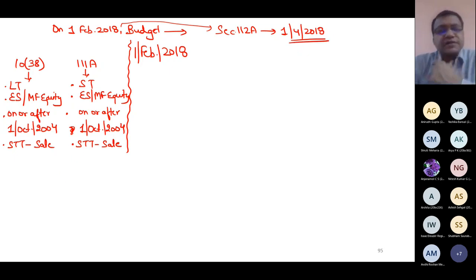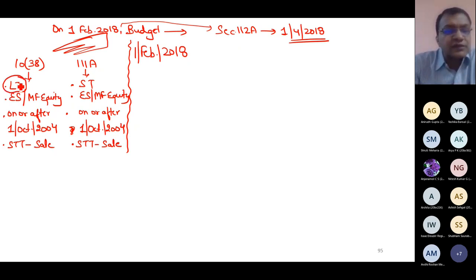So I'm not discussing this budget in detail. If you see yourself present on 31st Jan 18, if you go back in time, then you had these provisions with you. And notice the difference. Only if the asset is long term, you apply 10 clause 38. If the asset is short term, you apply 111A. Otherwise, everything is same. In this section, 100% of LTCG was tax free, exempt.